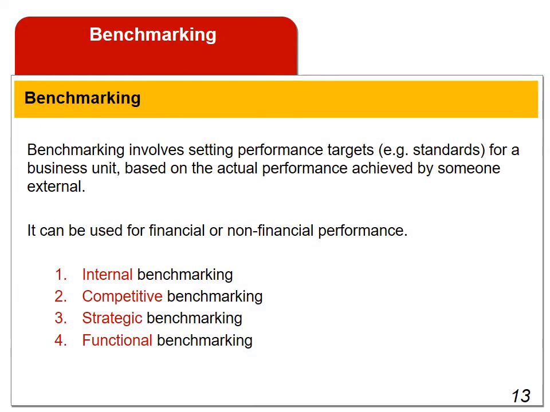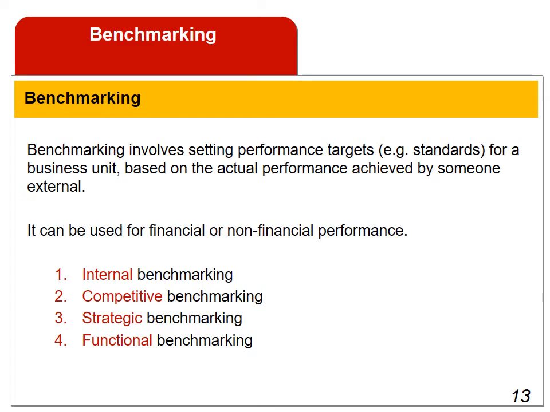Benchmarking involves setting performance targets, for example standards, for a business unit, based on the actual performance achieved by someone external. In other words, benchmarking is the process of comparing one's business processes and performance metrics to industry bests and/or best practices from other industries. Dimensions typically measured are quality, time, and cost. Improvements from learning mean doing things better, faster, and cheaper. In a few words, benchmarking is the process of comparing our performance with the performance of another company.